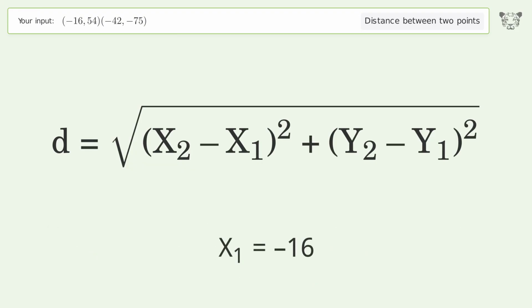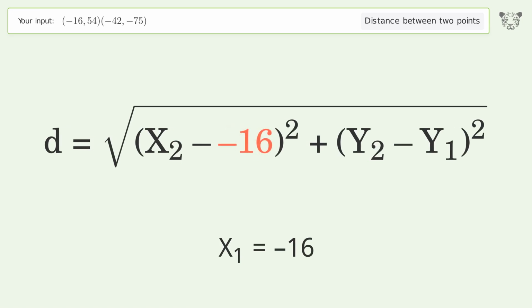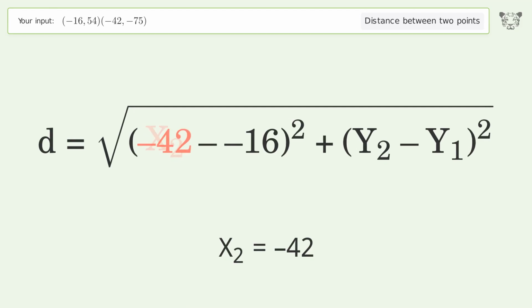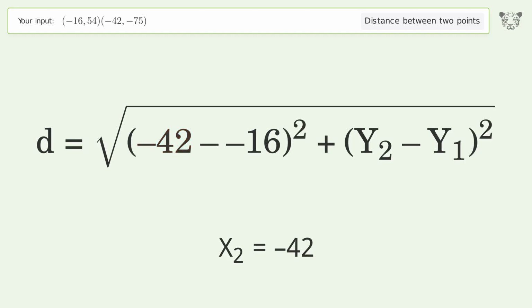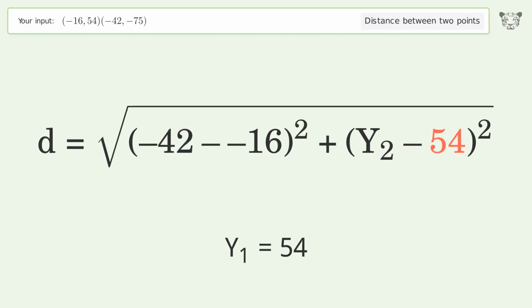x1 equals -16. x2 equals -42. y1 equals 54. y2 equals -75.